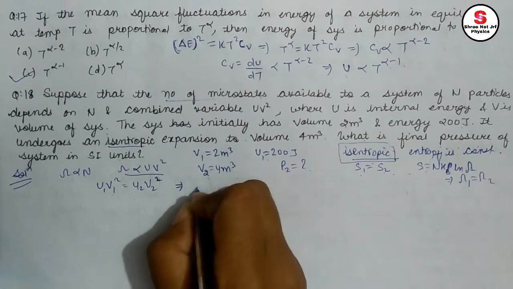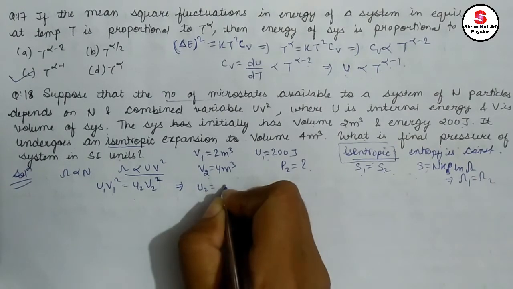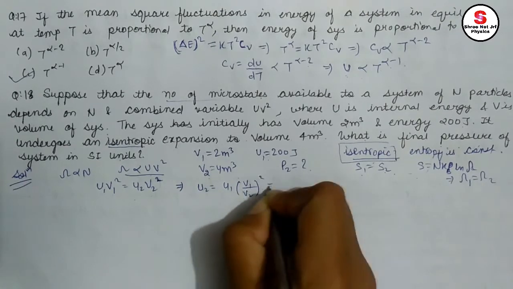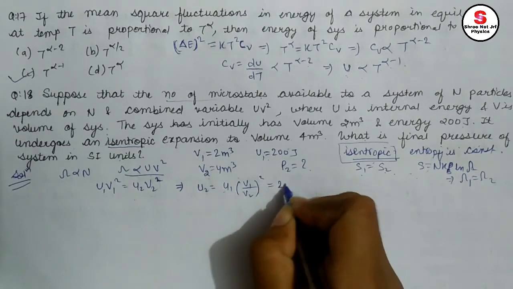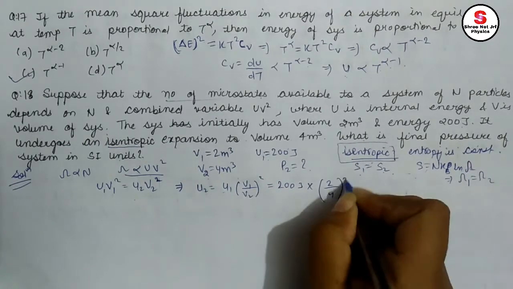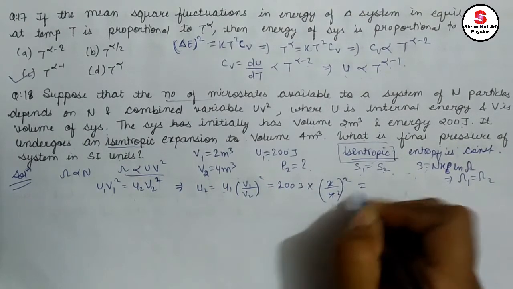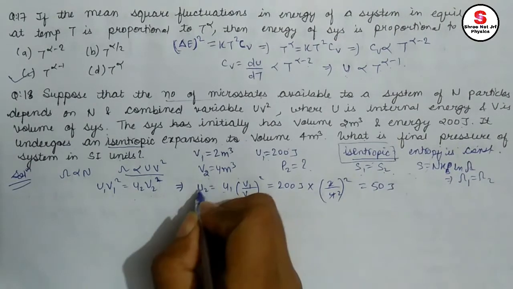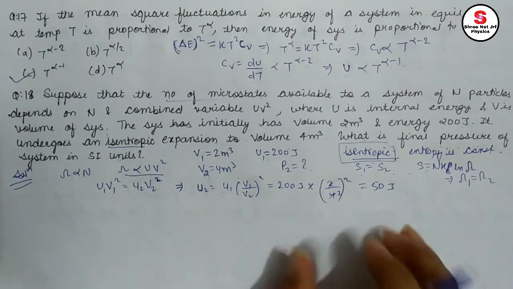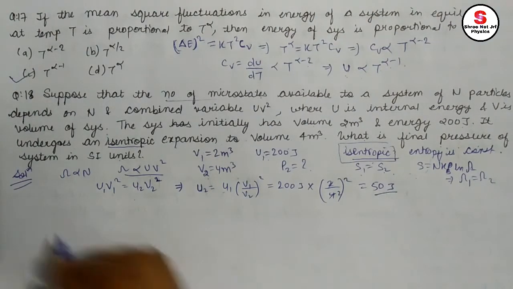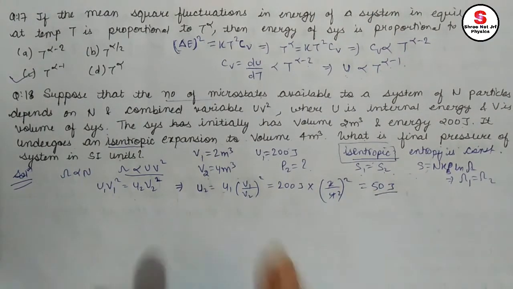Okay. So see, this implies that U2 is equal to U1 into V1 divided by V2 the whole square. U1 is given as 200 joule. Okay. Into V1 by V2, 2 by 4 whole square. 1 by 2, if I solve it, 1 by 4, 50 joule. Okay. So I found that U2 is equal to 50 joule. First task is completed. Next, what you need to do? Just apply first law of thermodynamics. Okay.